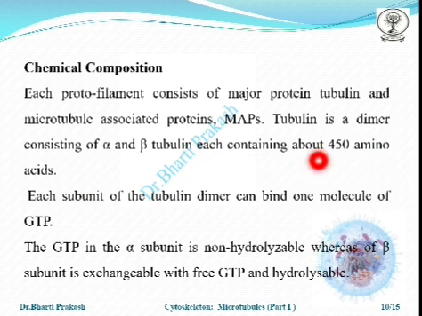Each subunit of the tubulin dimer can bind one molecule of GTP, as we saw in the structure above. The GTP in the alpha subunit is non-hydrolyzable, whereas in the beta subunit it is exchangeable with free GTP and is hydrolyzable.